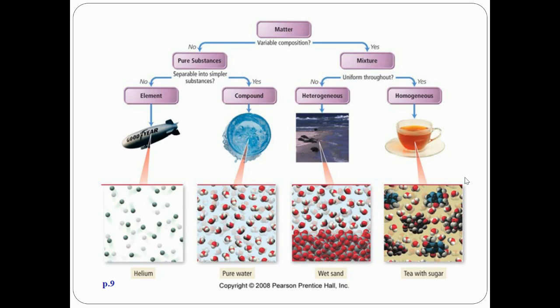But then you go to the right side where it says mixture. So again, if it is made up of different things, it's a mixture. And if it is a heterogeneous mixture, that means it's not evenly distributed throughout, right? So you see here, all those particles are at the bottom, and then the water molecules are like towards the top when you're talking about the wet sand example here. But if you have a homogeneous mixture, remember, homo means the same, and that means it's the same throughout. So that means the tea with the sugar, it's all evenly mixed. So again, you don't have all the sugar at the bottom and all the tea in the middle, all the water at the top. You don't have that in a homogeneous mixture. In a homogeneous mixture, you have them evenly distributed throughout.